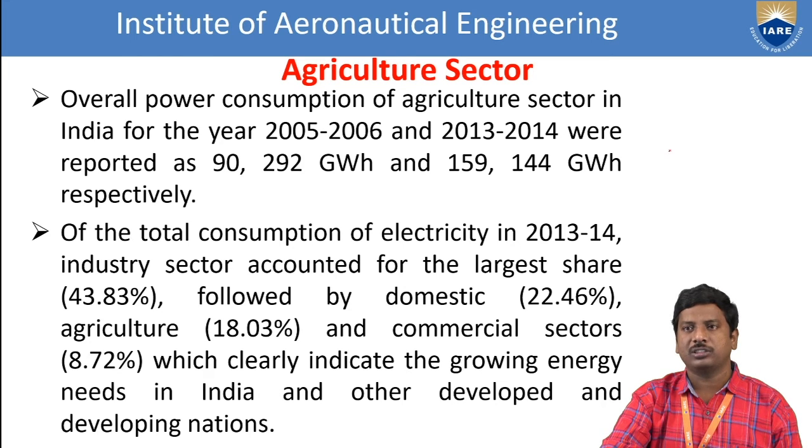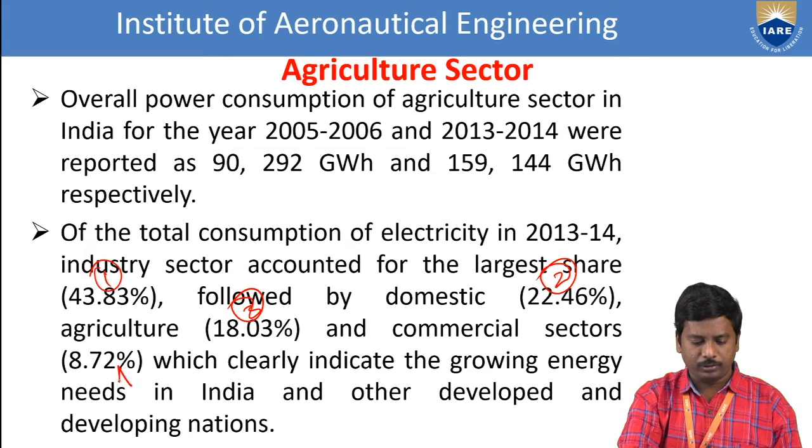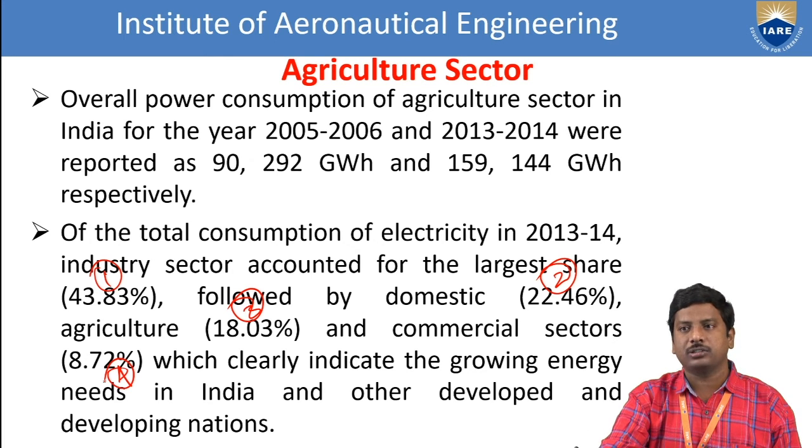Of the total consumption of electricity in 2013 to 2014, the industry sector accounted for the largest share, nearly 43.83%, followed by domestic at 22.46%, and the third one is agricultural at nearly 18.03%, and the commercial sector is in last position at 8.72%. This clearly indicates the growing energy needs in India and other developing nations.